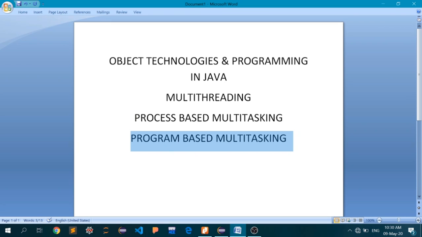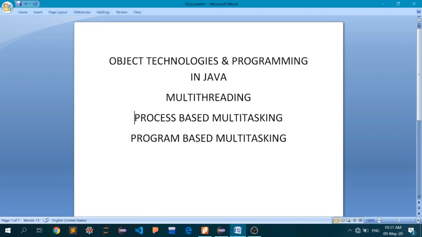So your application called VLC media player is actually performing multitasking. But that is only a single application performing these multiple tasks at the same time. So that kind of multitasking is called program-based multitasking, and this type of multitasking is what we are interested in.